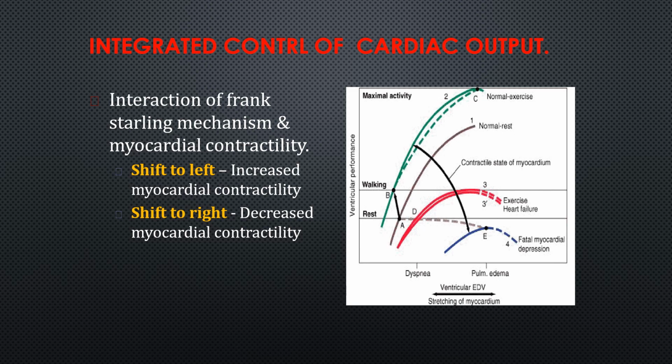The contractile state of myocardium is represented by this black line. So this E is fetal myocardial depression and X3 is exercise and heart failure, and this is normal at rest, the brown colored one. And the shift to right, that is decreased myocardial contractility, is seen in these conditions. Increased myocardial contractility is normal or sometimes during severe exercise.